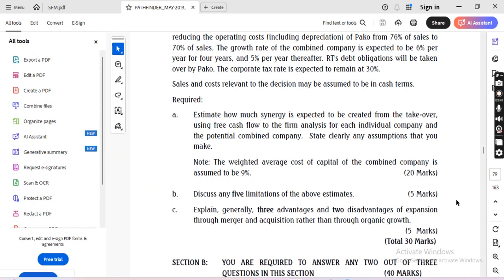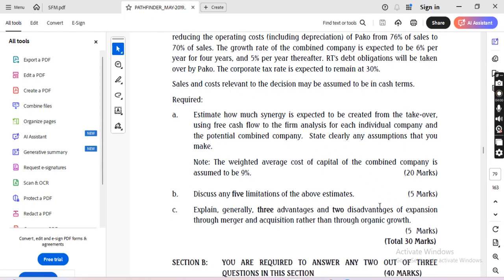Question C. Explain generally 3 advantages and 2 disadvantages of expansion through merger and acquisition rather than through organic growth. What is organic growth, class? That is through internal development.